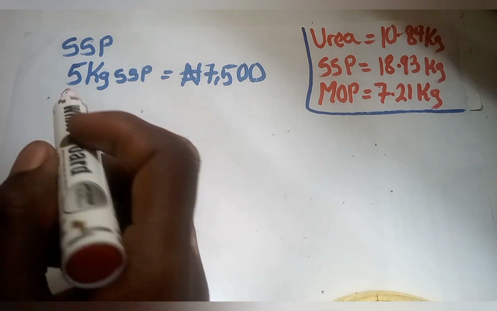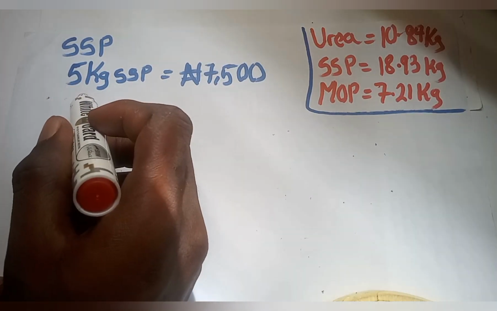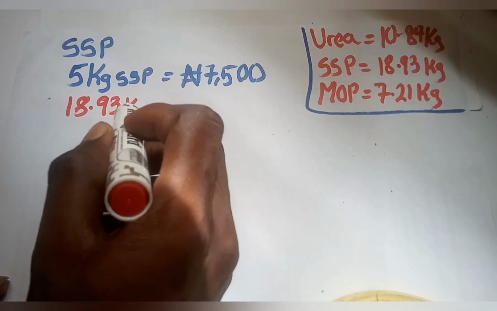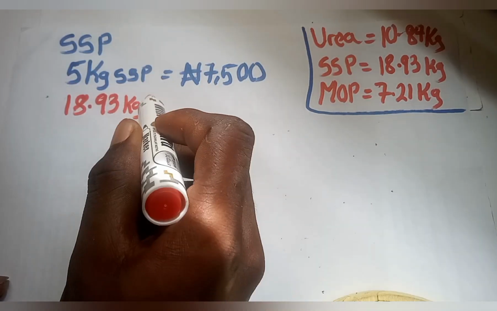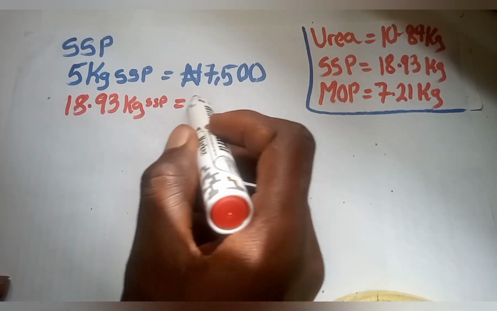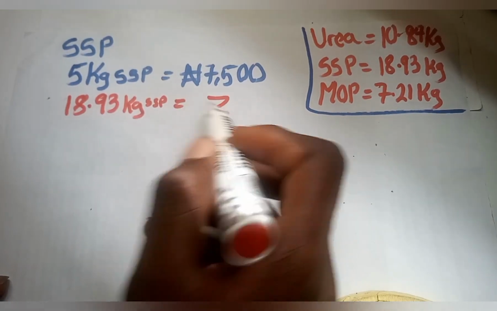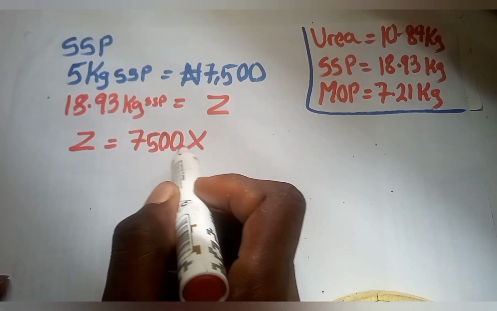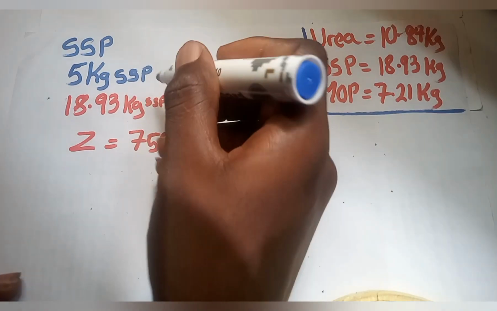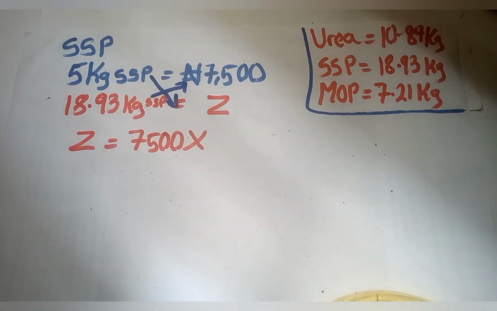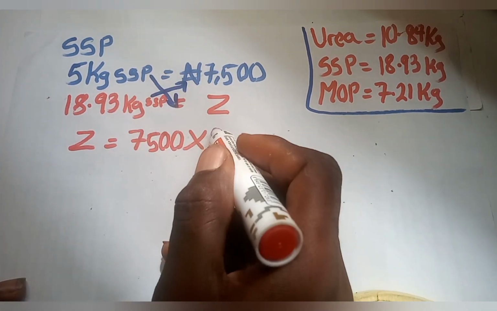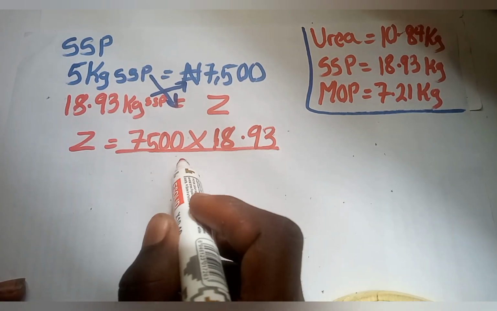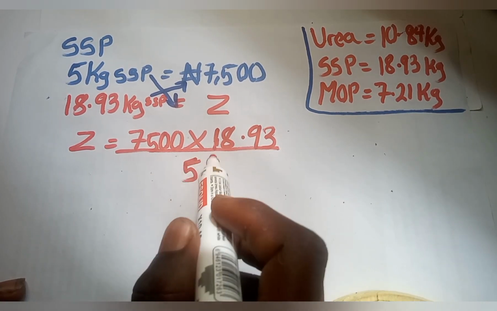So I'm going to be equating it as X or Y or any letter. So 18.93 kilogram of SSP will cost, let me put maybe Z. Z equals 7,500 multiplied by 18.93 all over 5.